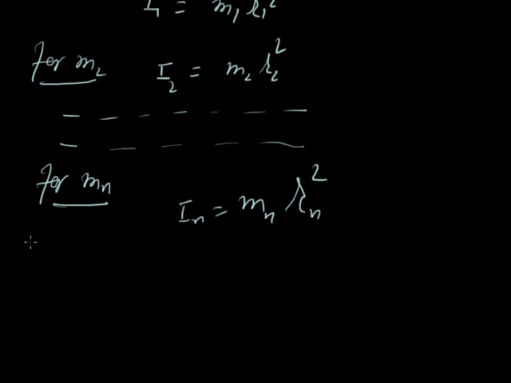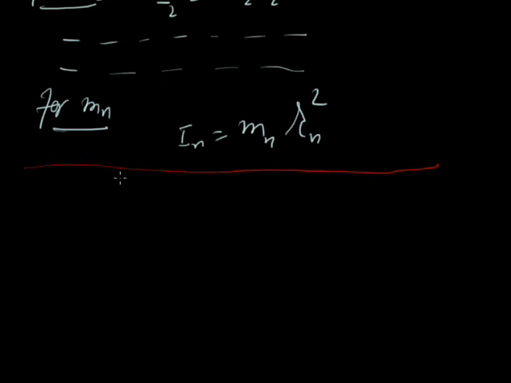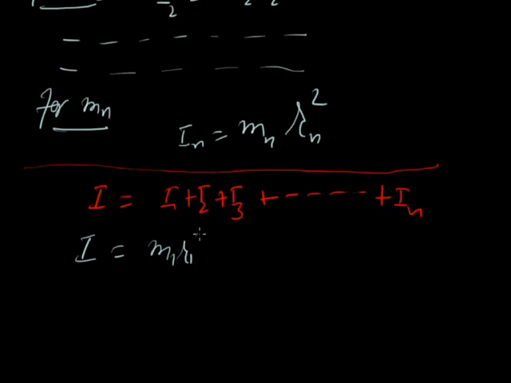The moment of inertia of the total body will be the sum of the moments of inertia of each particle. I will be I1 plus I2 plus I3 and so on plus In. It means I will be m1 r1 square plus m2 r2 square and so on plus mn rn square.